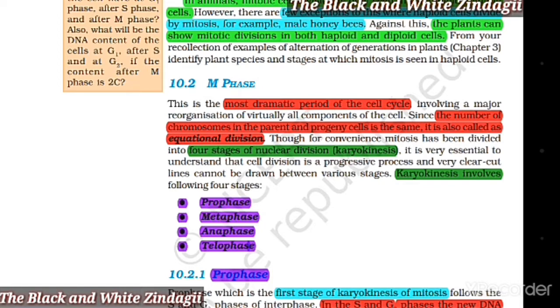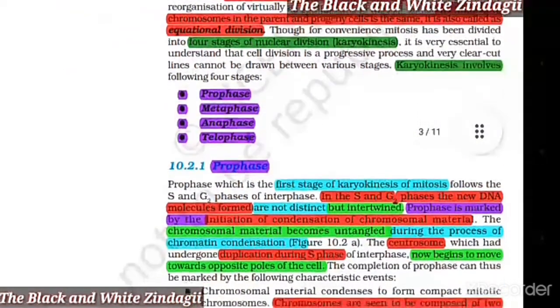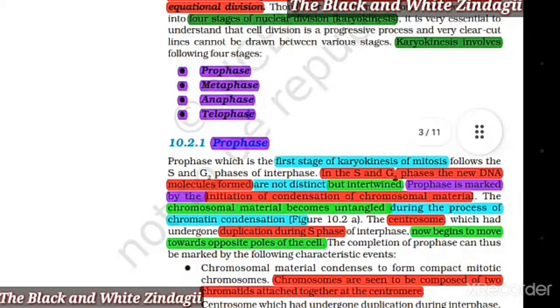Though for convenience, mitosis has been divided into 4 stages of nuclear division, that is, karyokinesis, it is very essential to understand that cell division is a progressive process and very clear-cut lines cannot be drawn between various stages. Karyokinesis involves the following 4 stages: prophase, metaphase, anaphase, and telophase.